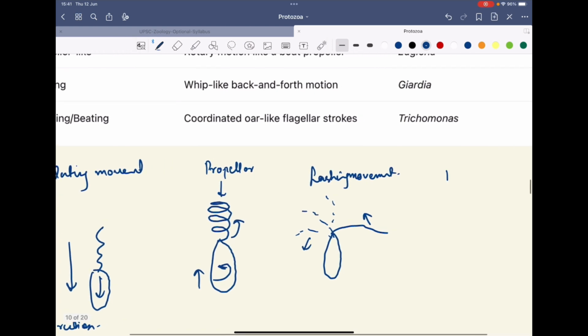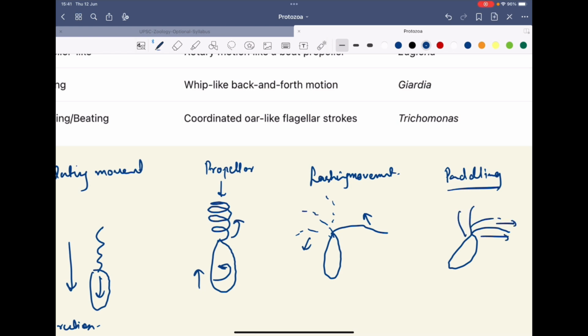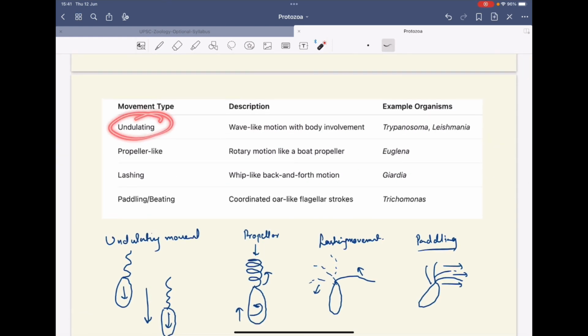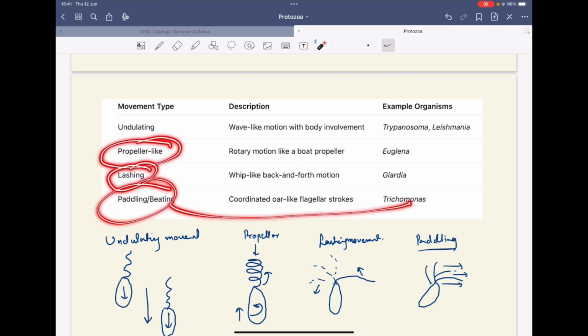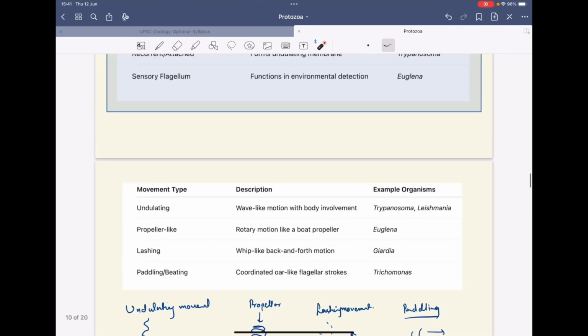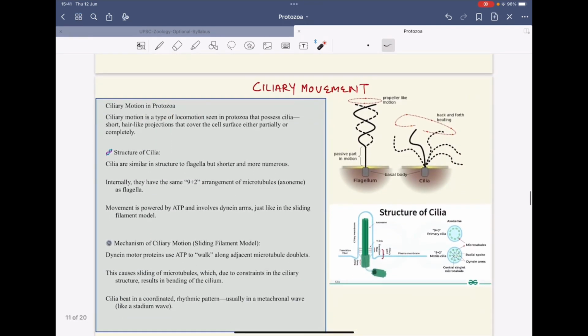Then there is paddling or beating movement. So these are the four types of movement. First is undulating, second is propeller-like, then lashing, and beating. Beating is found in Trichomonas, lashing is found in Giardia, propeller-like is found in Euglena, and undulating movement is found in Trypanosoma. So these are the different types of flagellar movements.